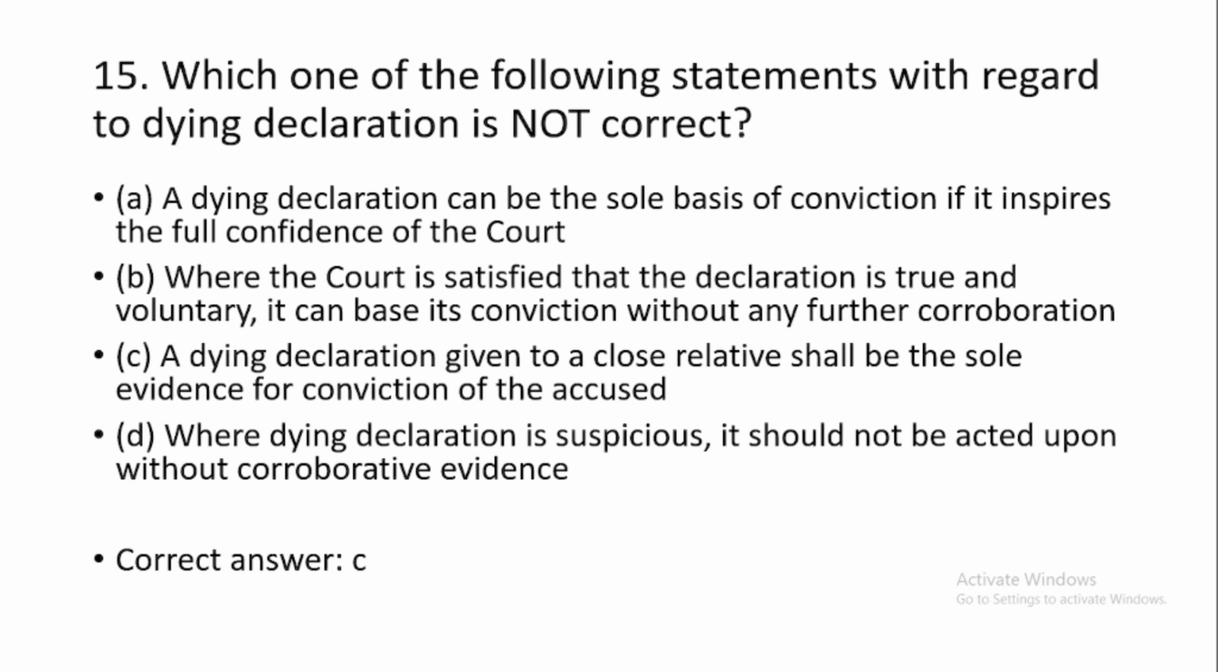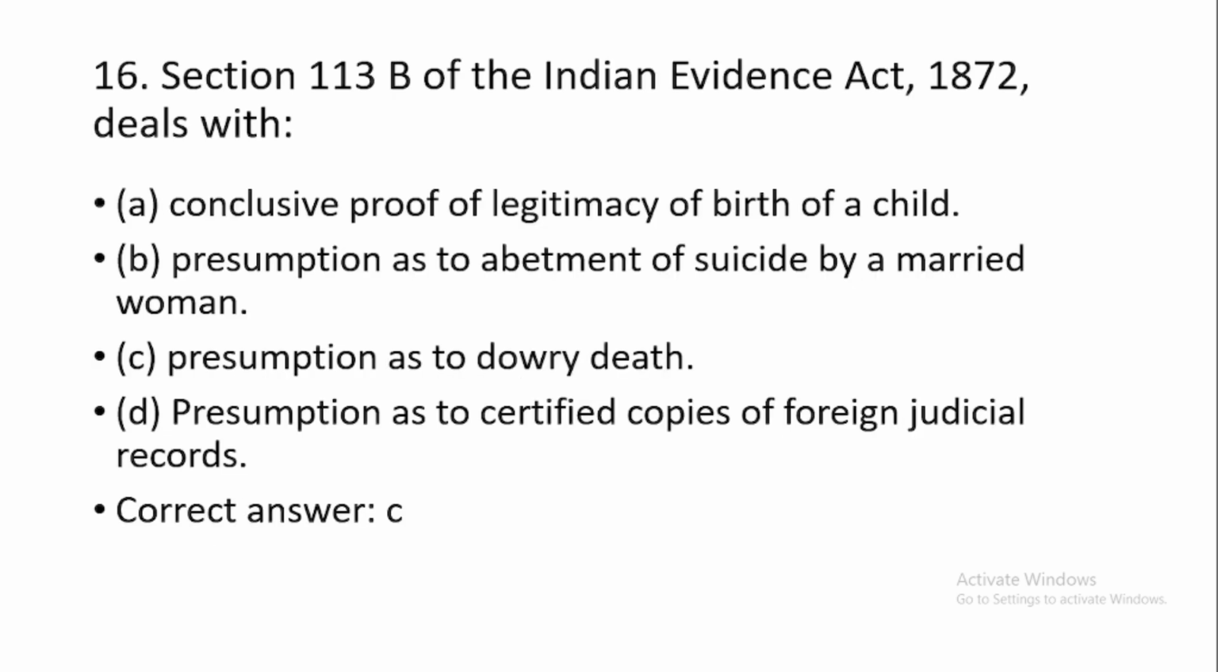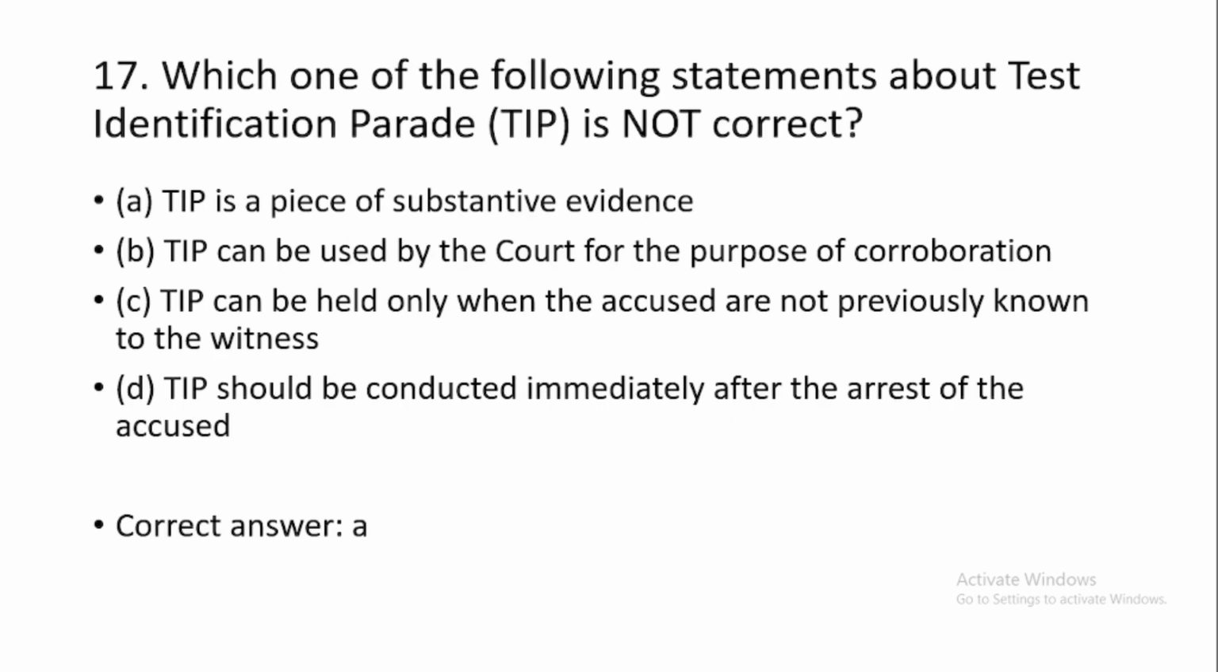Then question number 16. Section 113B of the Indian Evidence Act 1872 deals with option number C, presumption as to dowry death. Question number 17. Which one of the following statements about test identification parade is not correct?